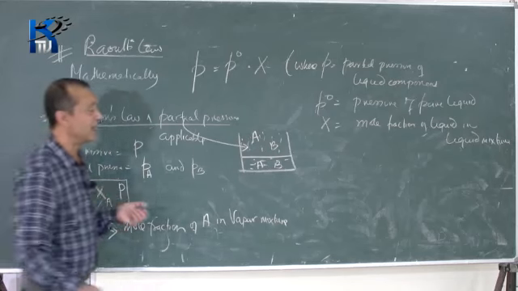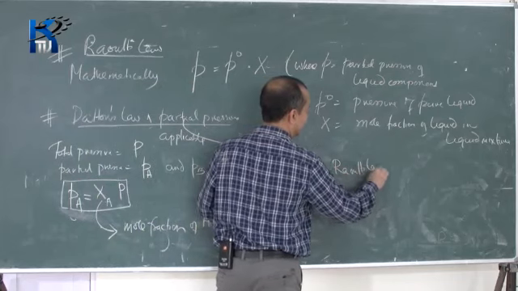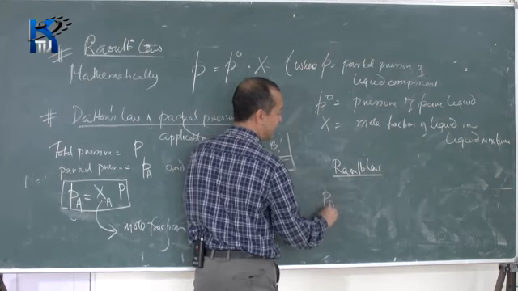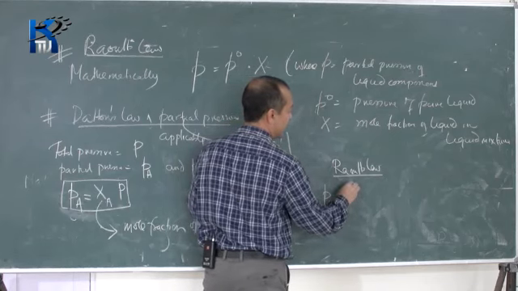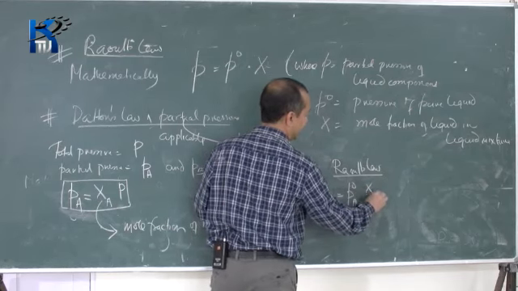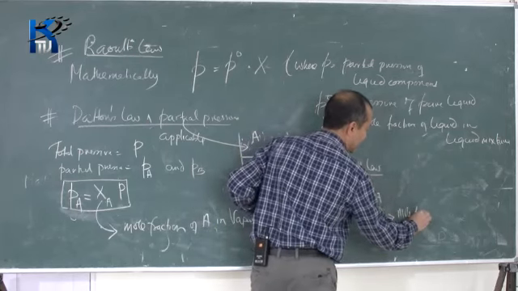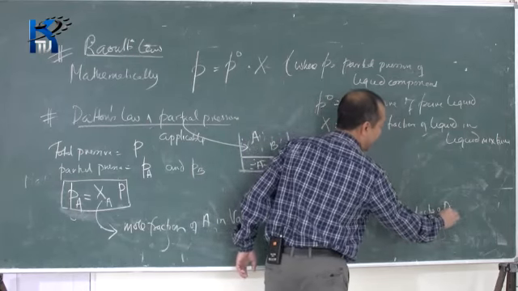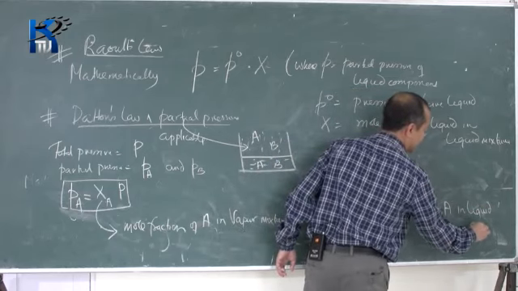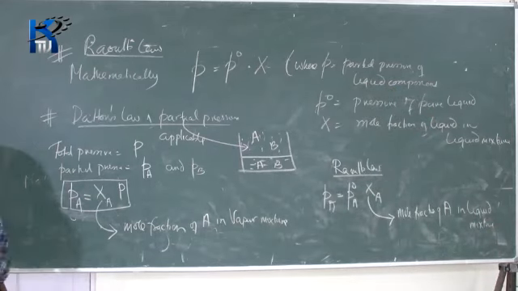So in Raoult's law, what is it? Partial pressure of A is equal to the pressure of pure A into the mole fraction of A. This mole fraction is the mole fraction of A in the liquid mixture. This is where people can get confused.